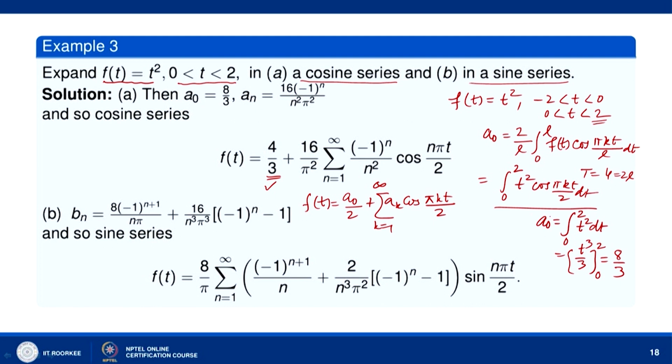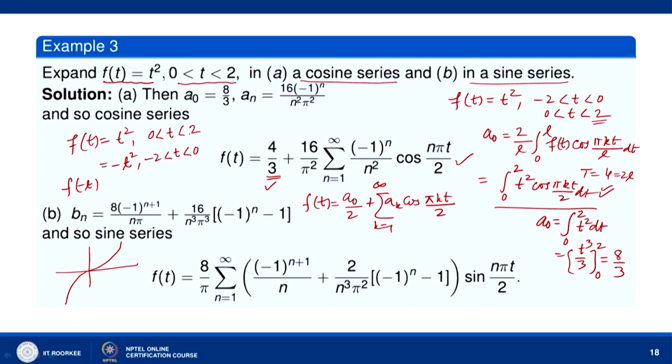And then we can get the value of a_k for k equal to 1, 2, 3 and so on by integrating by parts the function t² cos(kπt/2) and putting the limits. We will get 16/π² times (−1)^n/n². So, this is the Fourier cosine series in this case. When we want the Fourier sine series, we will define the function f(t) equal to t² over 0 less than t less than 2, and minus t² over minus 2 less than t less than 0.